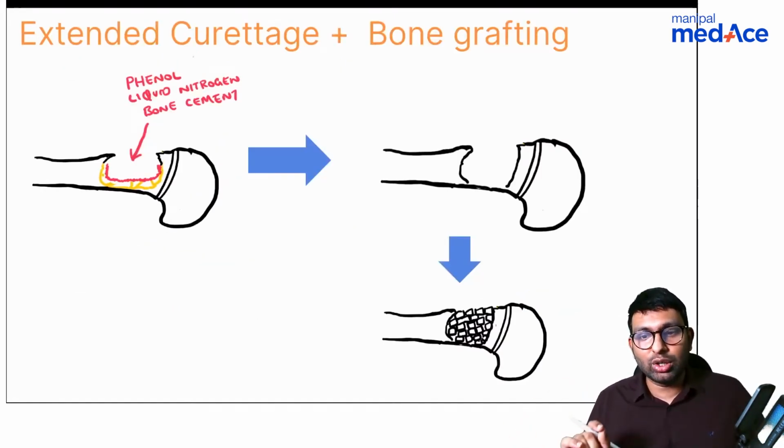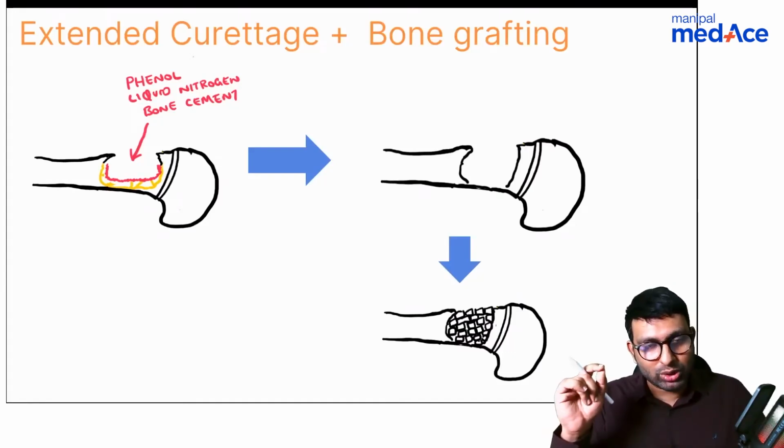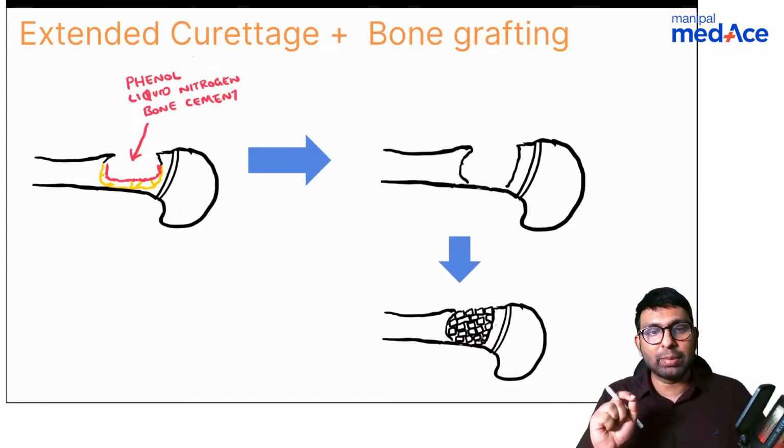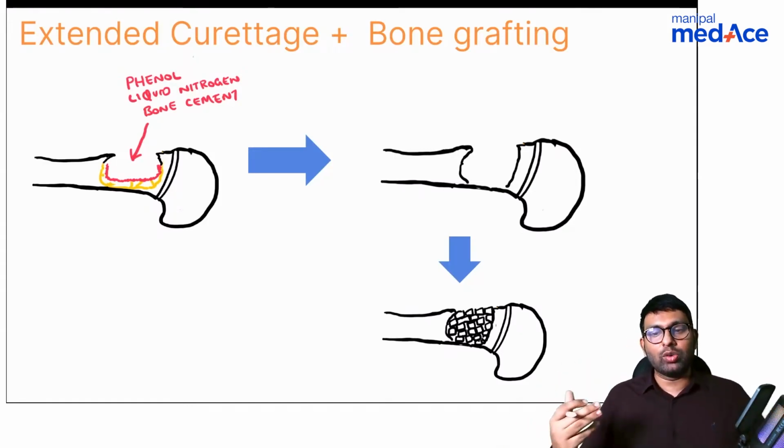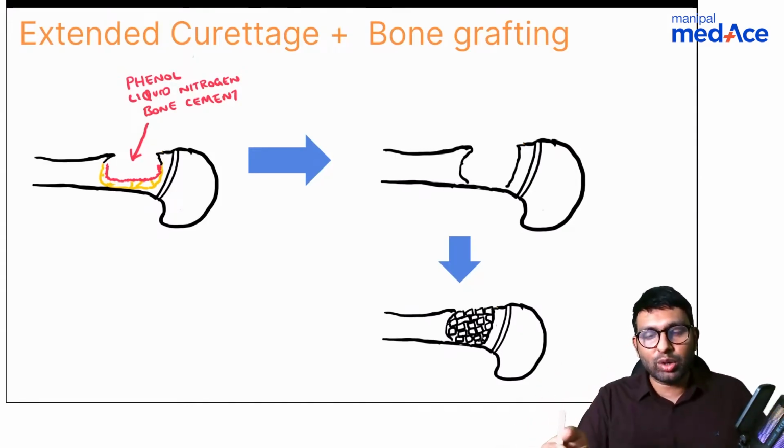So we started using not just chemicals. Shabir is right, we use chemicals as well. Not just chemicals. Grafting is not the option, Dr. Jain. Grafting will not remove tumor cells. No, we have to do extended curettage. And how do we do that? We use some kind of component, either phenol or liquid nitrogen, like you said, or bone cement, because even bone cement has this exothermic reaction which will cause extended curettage.